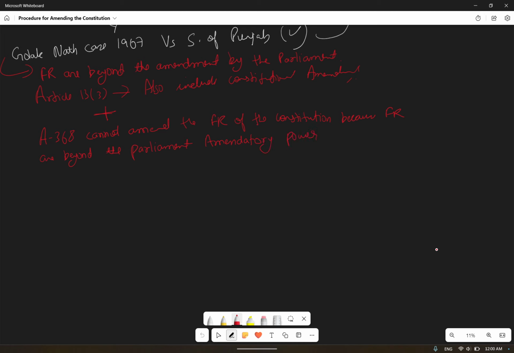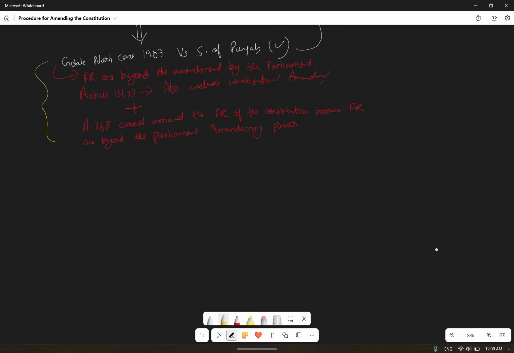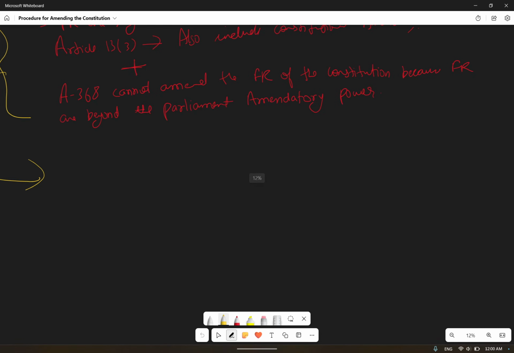Okay, so when this judgment was given, the question was raised that Article 368 itself gives the procedure to amend the constitution.